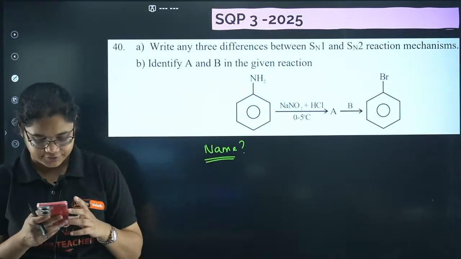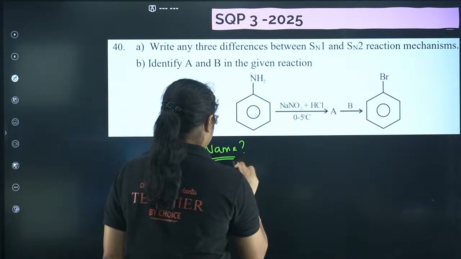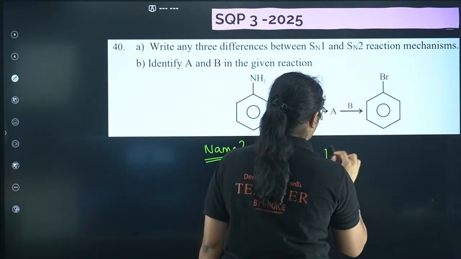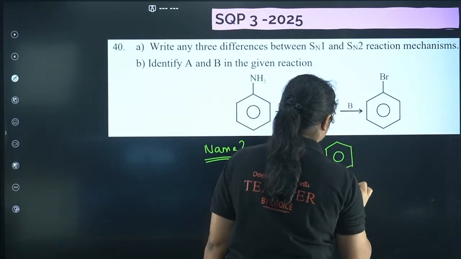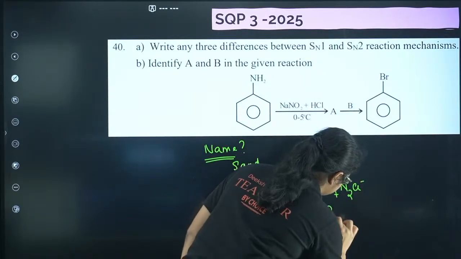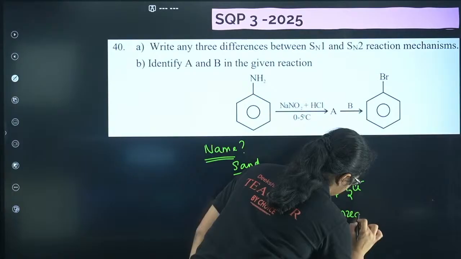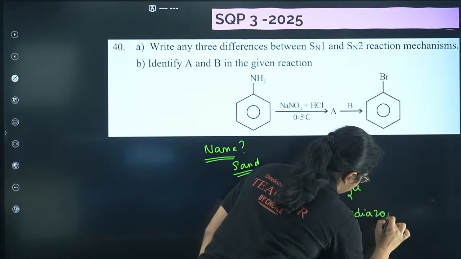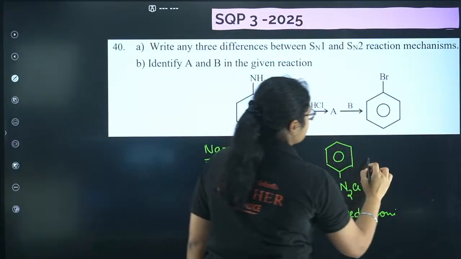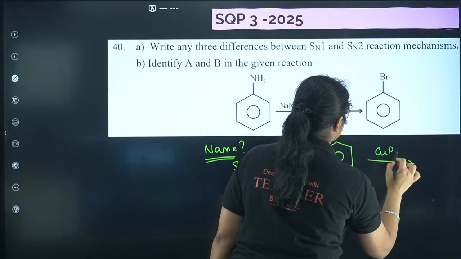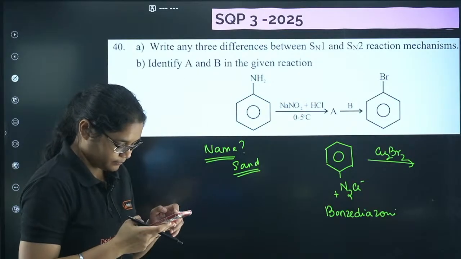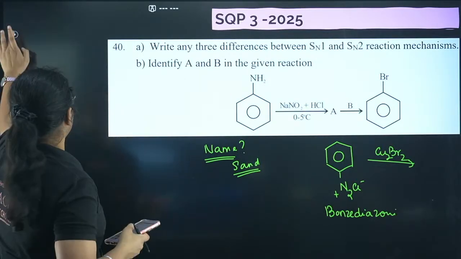Name of this reaction. So this is Sandmeyer reaction, right? And here, A that will be formed is benzene diazonium chloride. Then when you take A and B, you have to just take Cu2Br2 and then bromine will be added here. Okay, moving to the next question.